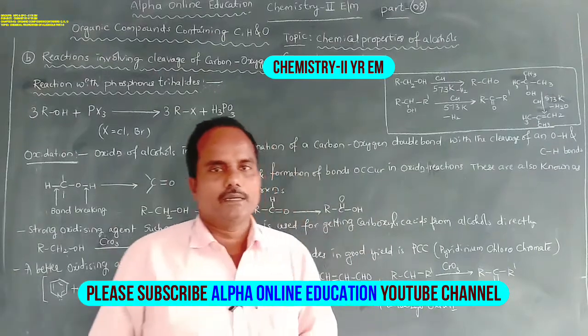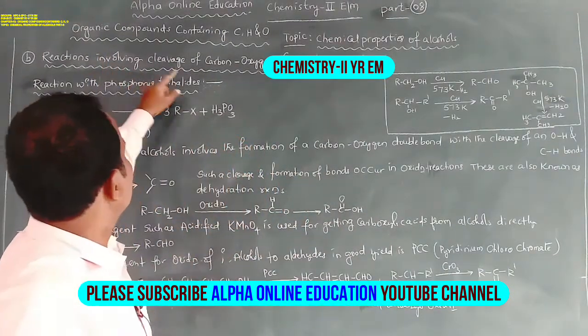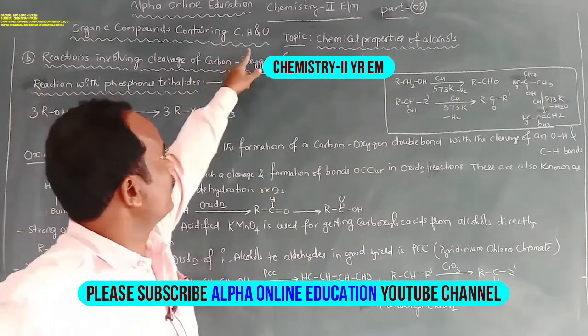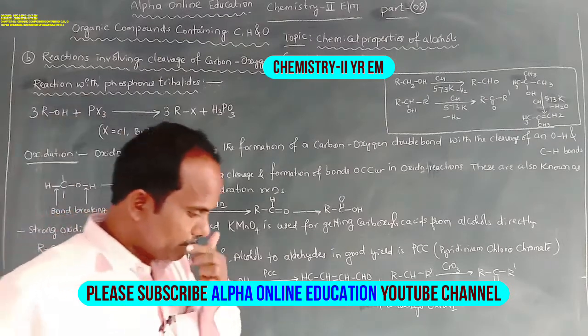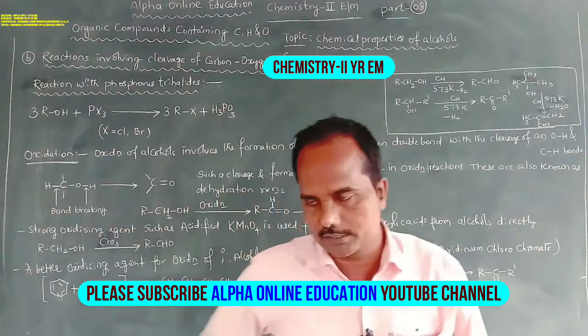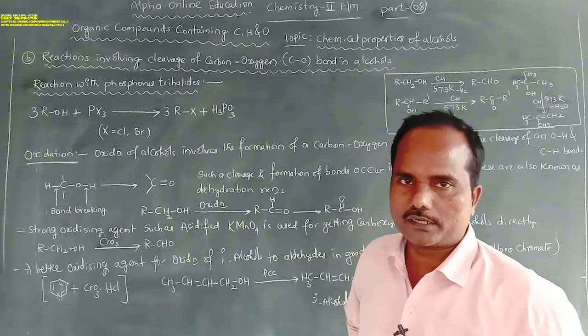So good morning, chemistry second year English medium. Unit is organic compounds containing carbon, hydrogen and oxygen. Then topic is chemical properties of alcohols. Already we have started the chemical properties of alcohols.